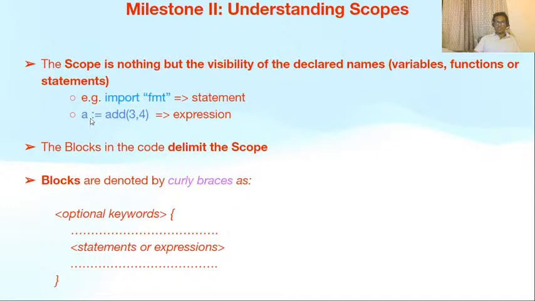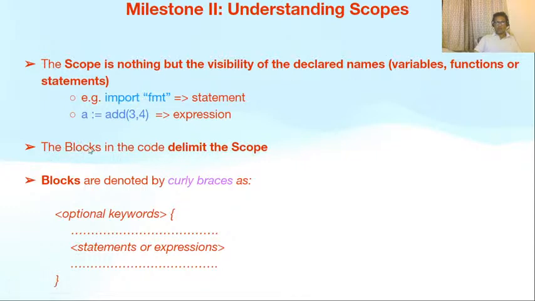Expressions generally do alter the control of a program and return values. A equal to add 3, 4, it's a function call. From the name, it's obviously suggesting that it is going to return the sum of 3 and 4. This is an expression, this is a statement. So the statement about scopes here is that the scope is nothing but the visibility of the declared names. The names could be variables, functions, or statements. The blocks in the code delimit the scope.